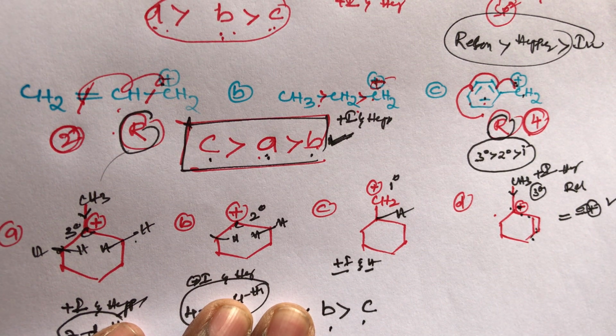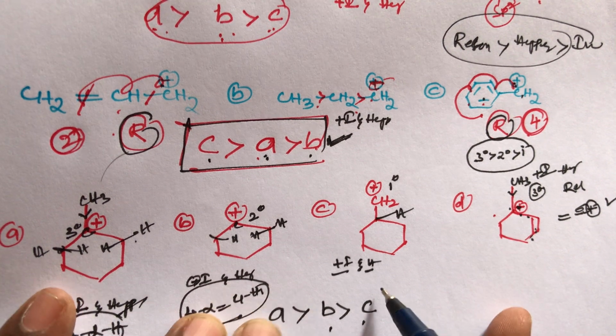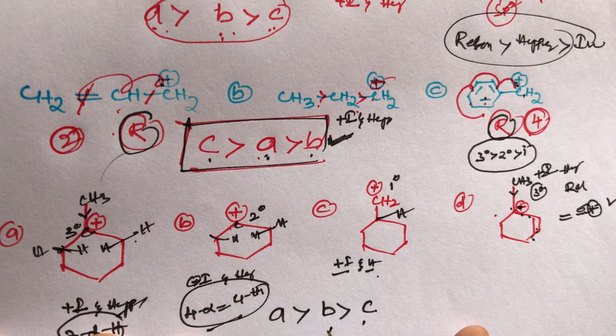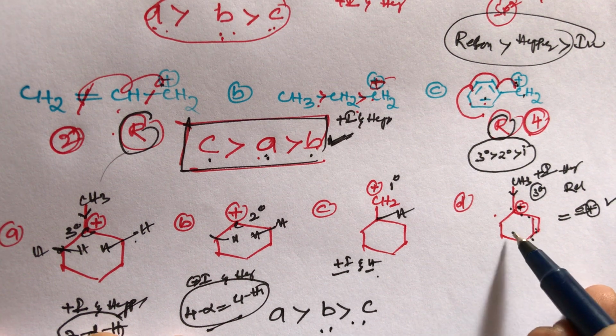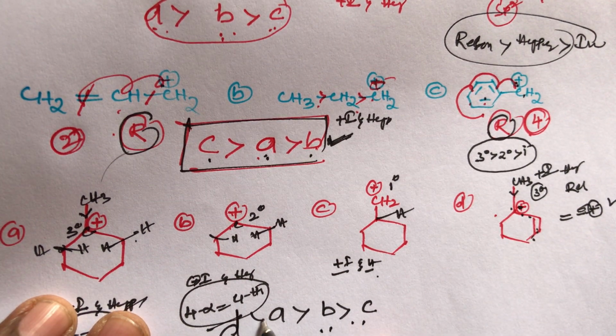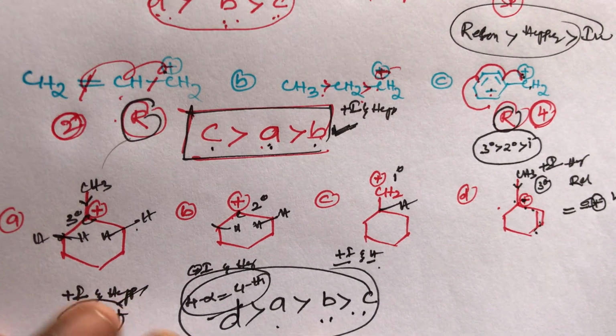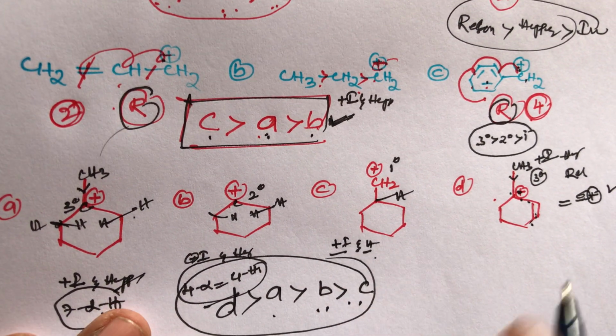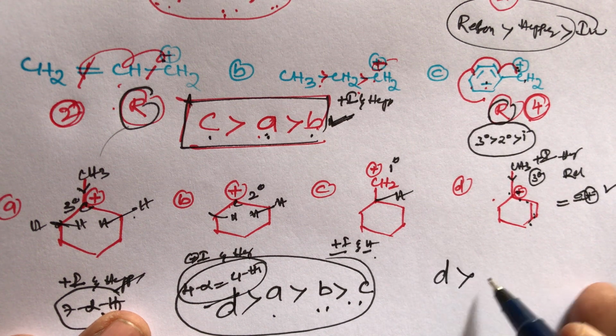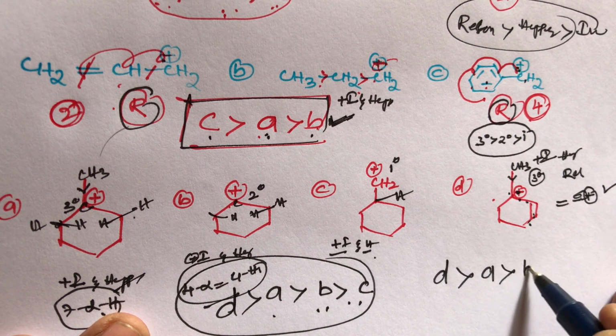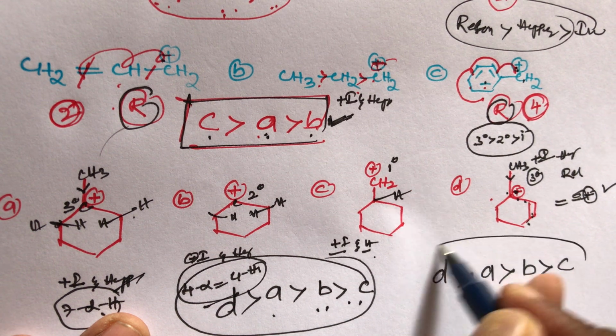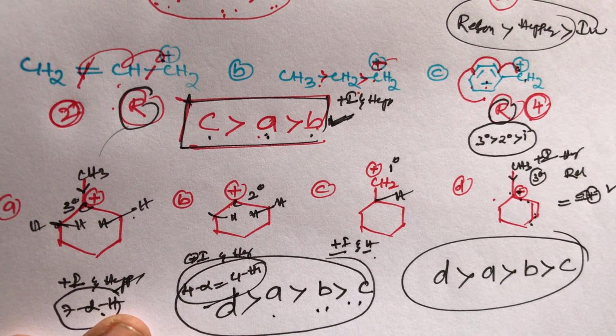We know the order: first priority goes to resonance. So resonating compounds are more stable than hyperconjugating compounds, and hyperconjugating compounds are more stable than inductive effect compounds. So here we know the order, student. Out of these 3, A is more stable than B, B is more stable than C, but D is more stable than A. This is the order, student. Out of these 4, which one is more stable, student? What is the correct order? D is more stable than A, A is more stable than B, and B is more stable than C. This is the stability order of carbocations, student.